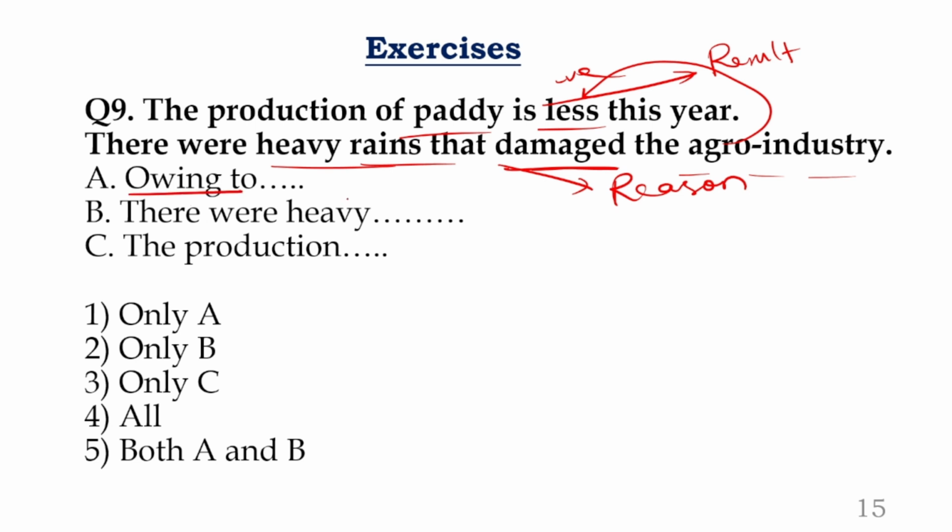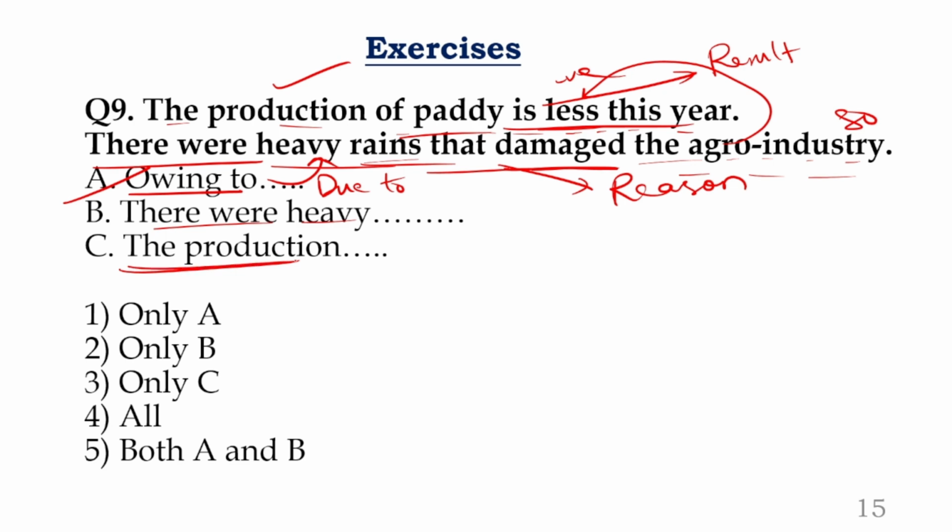Now look at this. Owing to, due to, I already gave you the list. Remember, owing to, due to, because of, same thing. Owing to heavy rains that damaged the agro industry, the production of paddy is less this year. Absolutely correct, guys. No doubt at all. If you have any doubt, just replace this word with the due to. Owing to, replace with due to. Same sense. And look at this. Next one. There were heavy rains. Look at this. There were heavy rains that damaged the agro industry. So the production of paddy is less this year. Meaning is same.